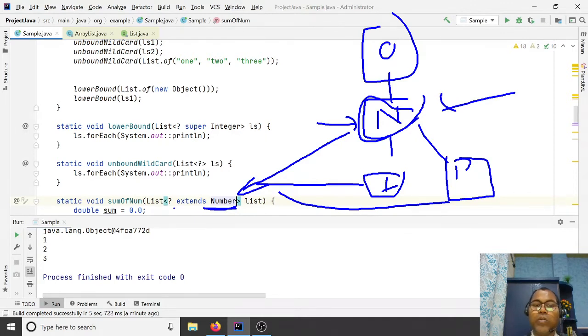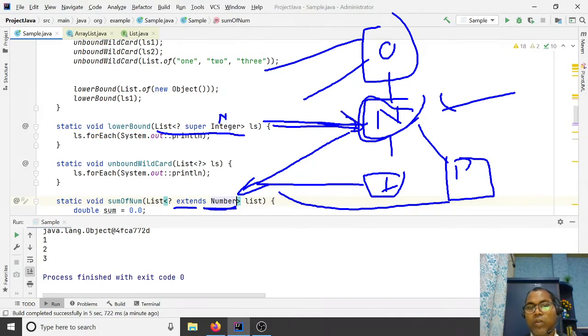This is known as your upper bounded wildcard. Or, let's say here you pass number. Then your number is allowed, or your superclass, all allowed. So here you pass the lower boundary. This is the lower boundary. You pass your number here. So you cannot pass any subclass. This is not allowed. Subclasses are not allowed. Superclasses are allowed.